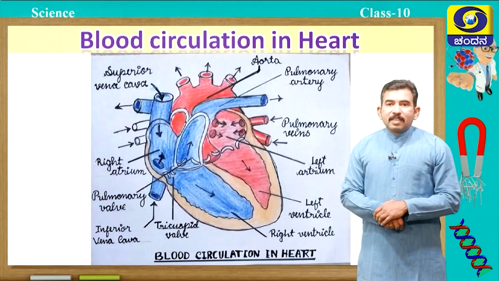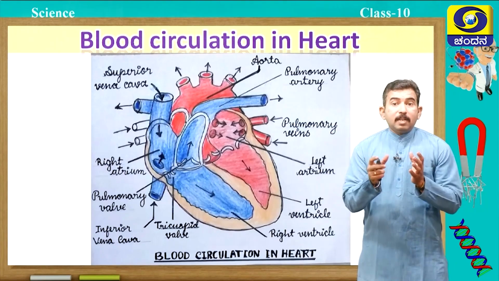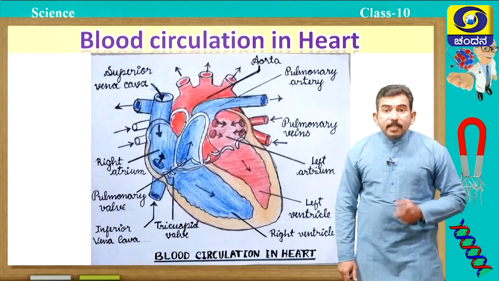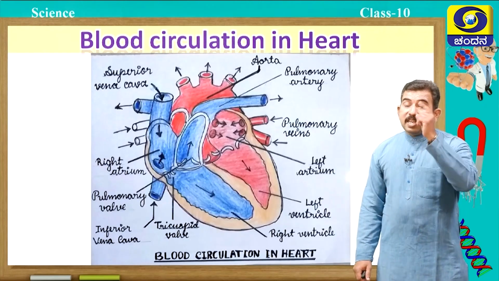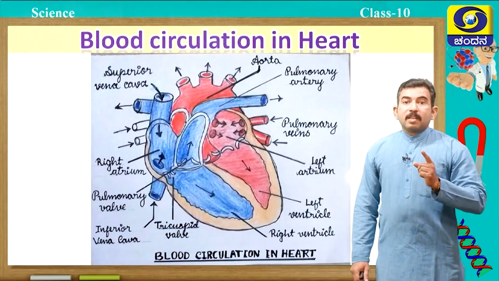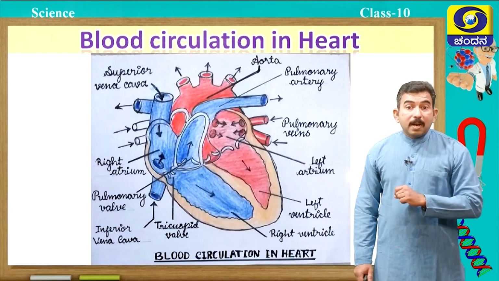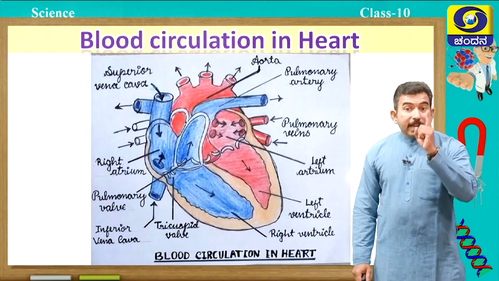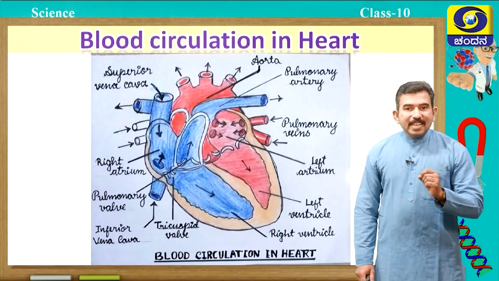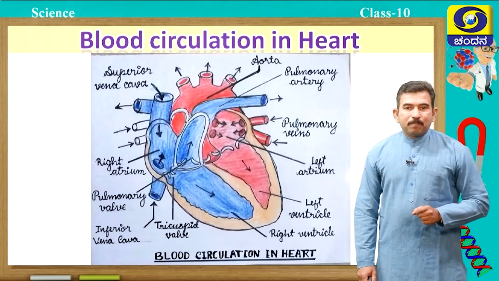ventricle, and when the right ventricle contracts, blood with high pressure enters the pulmonary artery. Remember, arteries usually carry oxygenated blood, but as I told you, the only exception is the pulmonary artery, which carries deoxygenated blood.